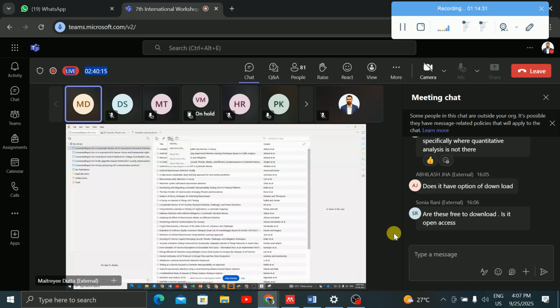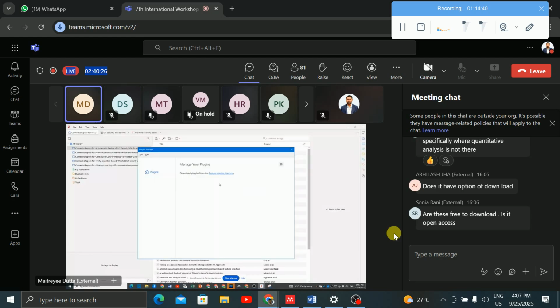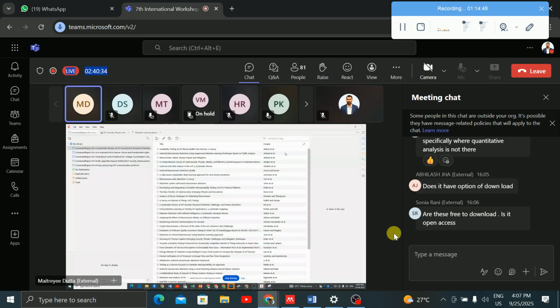So let me see the tools and plugins. Yes, whenever you go to tools and plugins, you will get whatever Zotero plugins are available. Those plugins will come here, and from here you can install the Word plugin, then the PowerPoint plugin. All these plugins you can add. Just 1 minute.